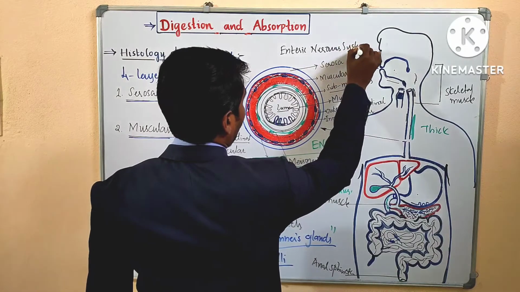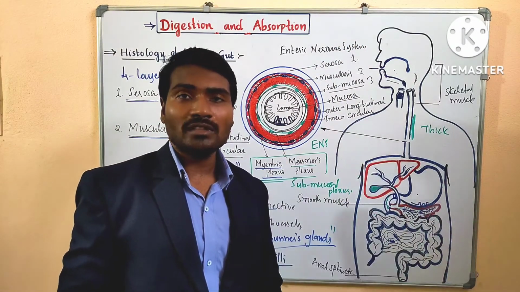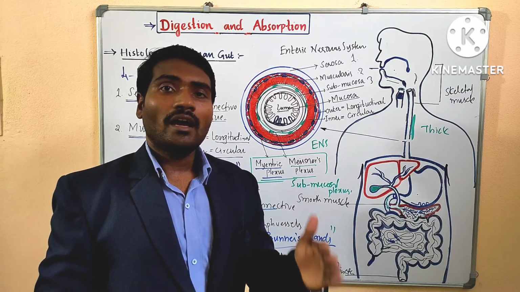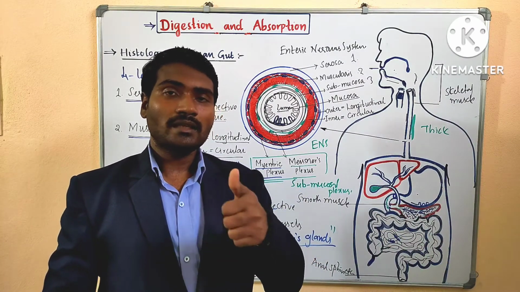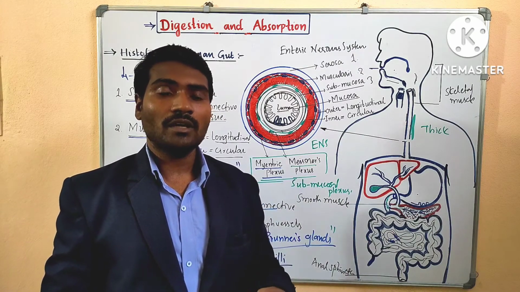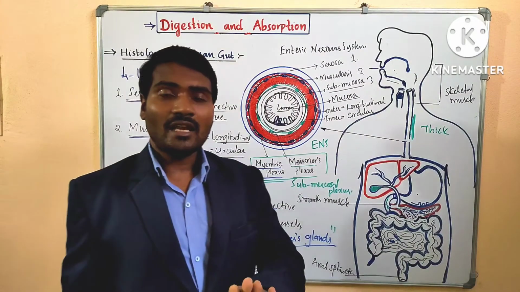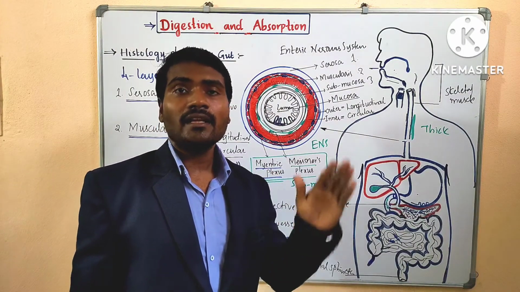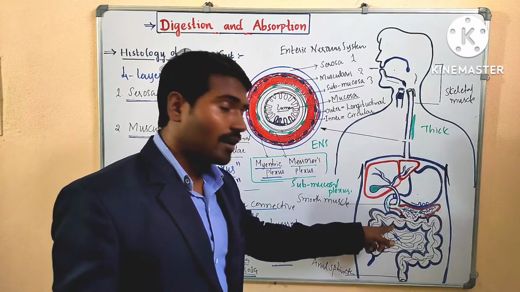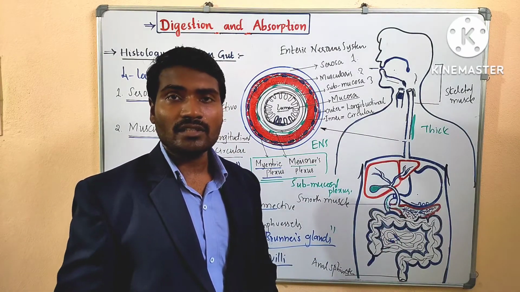Now it is considered one of the branches of the autonomic nervous system, along with the sympathetic and parasympathetic nervous systems. It is also considered a special type of nervous system called the enteric nervous system because it is present in the enteron, nothing but the alimentary canal. Hence it is called the enteric nervous system.